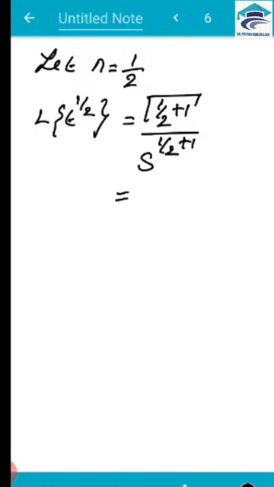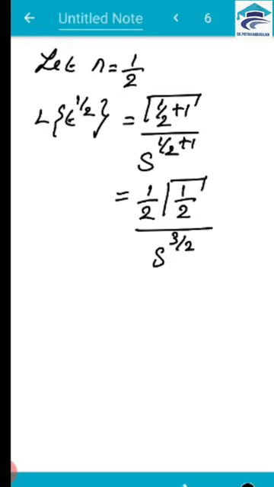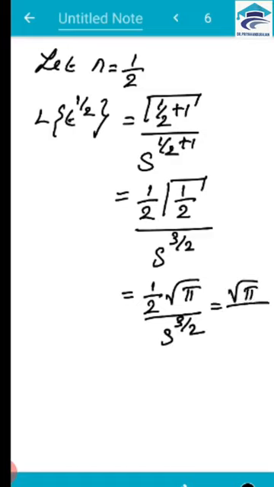So it is gamma of n plus 1 here. So this can be written as half into gamma of half, that is n into gamma of n, by s to the power 3 by 2. So gamma of half can be written as root pi by s to the power 3 by 2. So this is root pi by 2 into s to the power 3 by 2. So this is what we obtain when n is equal to half.